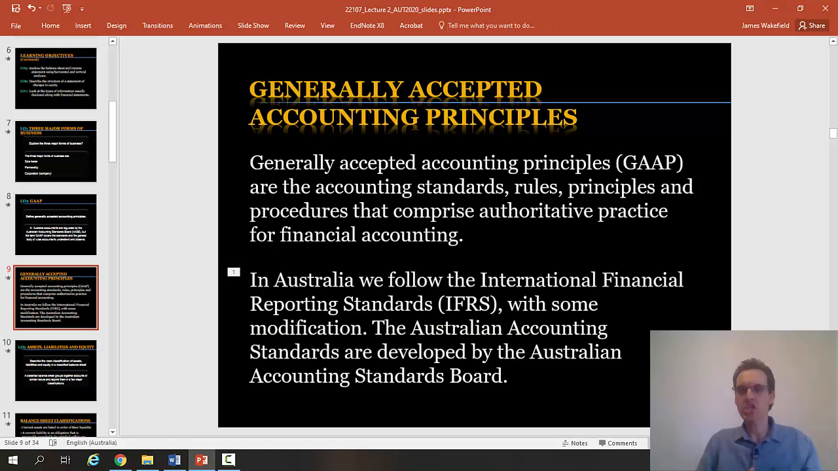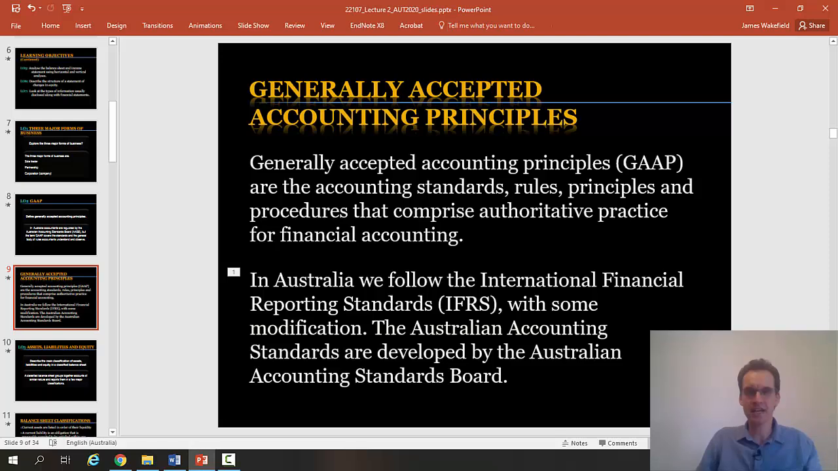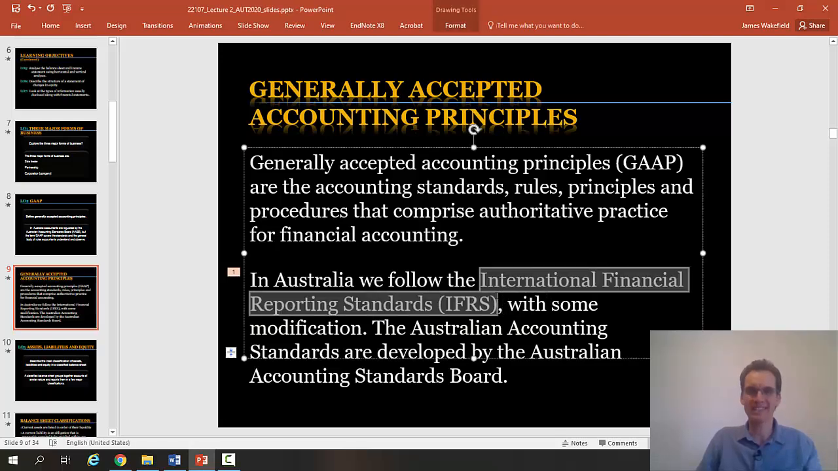The modification for the purpose of this subject is not critical. Basically, any of the financial statements of organizations in Australia, you can readily compare with other financial statements of countries around the world, because most countries around the world have a version of the International Financial Reporting Standards.